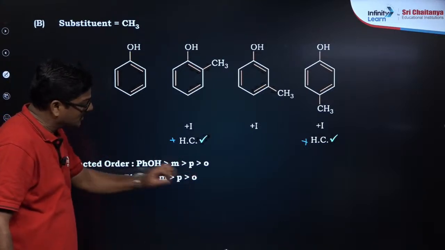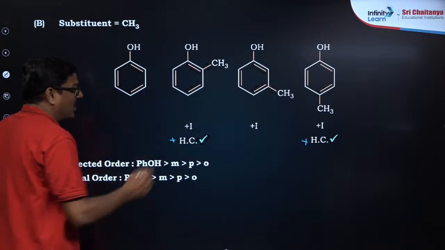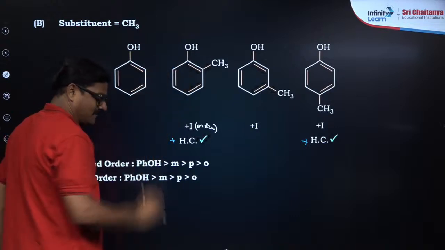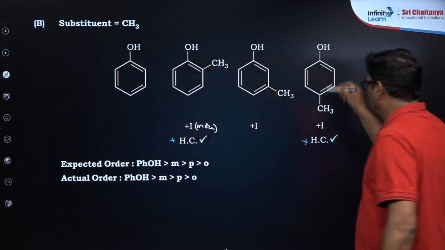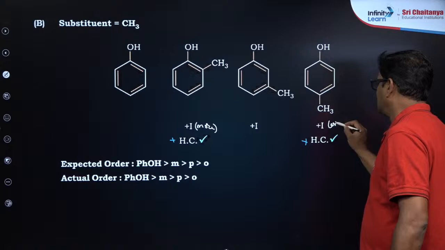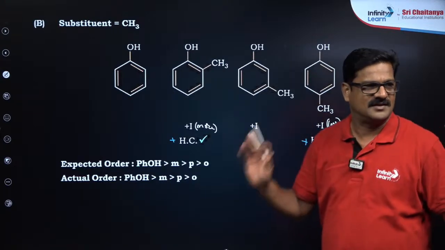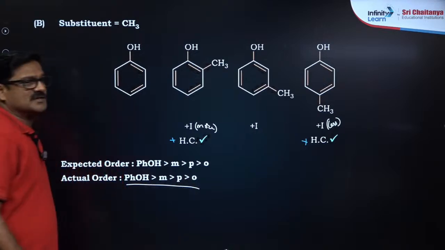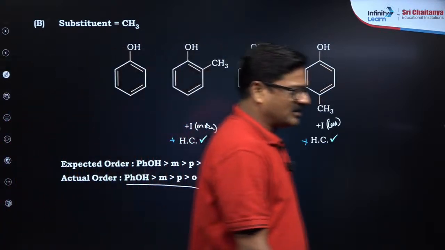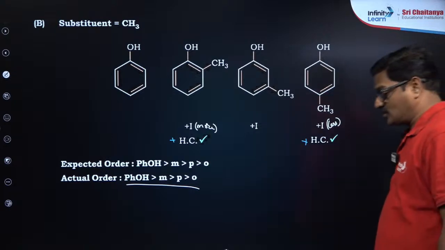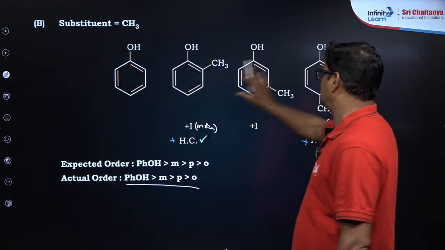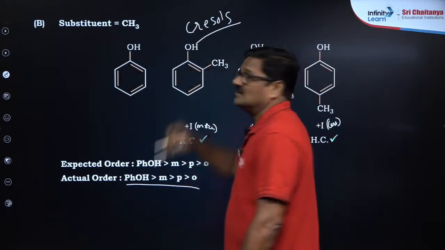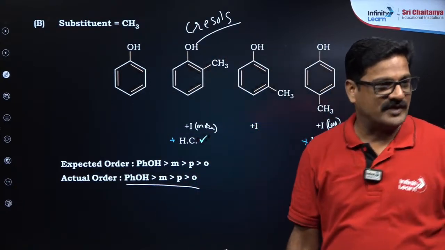Why is para more acidic than ortho? Here at ortho the positive inductive effect is more because the distance is less, and the inductive effect is less because the distance is more. Simple logic, है ना? Simple logic. So phenol is more acidic than meta-methyl, meta-cresol, para-cresol and ortho-cresol. ये जो चीज है, this is cresols. Got it? That's very important.